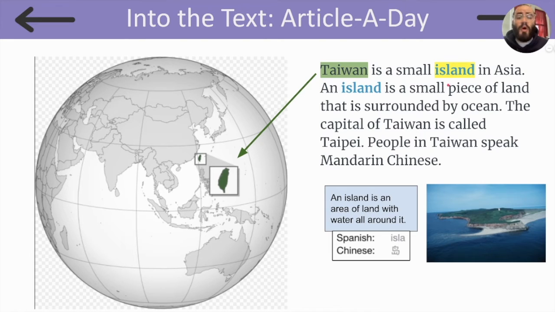Taiwan is a small island in Asia. This is Taiwan. An island is a small piece of land that is surrounded by ocean. An island is an area of land with water all around it. In Spanish, we say isla. This is an island because it's a piece of land surrounded by water. The capital of Taiwan is called Taipei. People in Taiwan speak Mandarin Chinese.